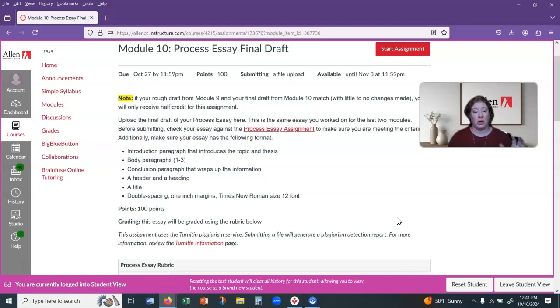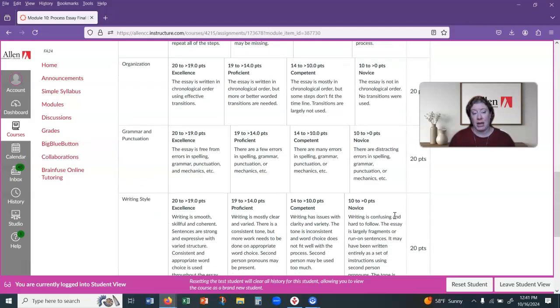If you don't make any changes, or if you go through and change a couple of commas or something and you don't make an effort to make sure that your final draft is an improved version of your rough draft, then I'm not going to give you the credit that other students will earn by going through that process. That is the whole purpose of this, and that is one of the fundamental outcomes and criteria for this entire class. So if you're not showing me that you can do that, you're not going to pass the class. So just keep that in mind.